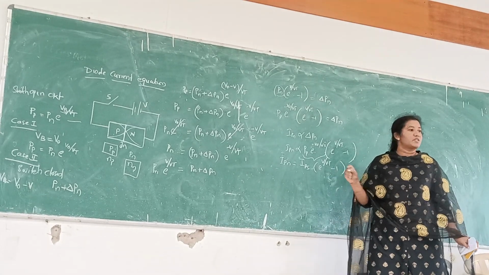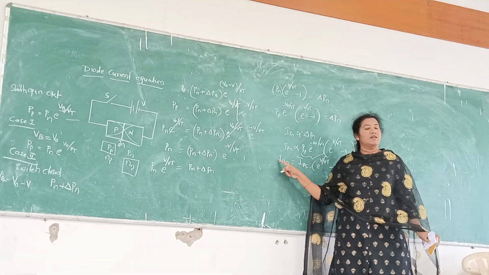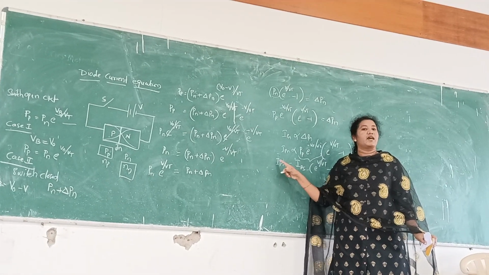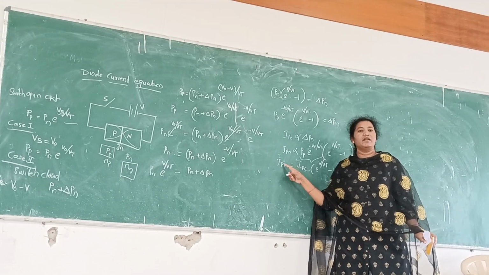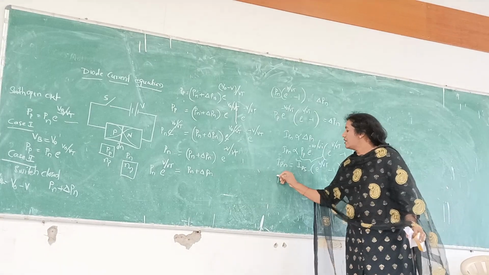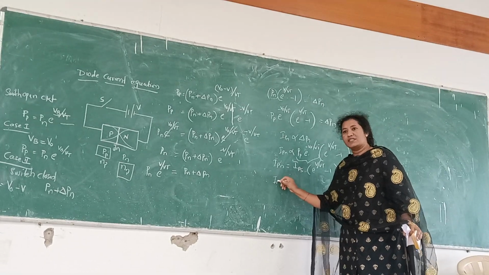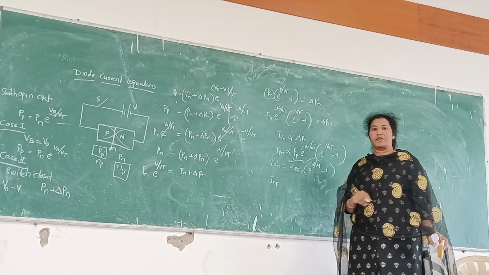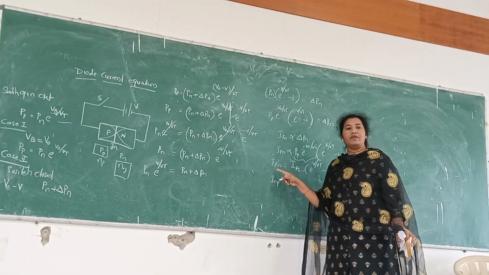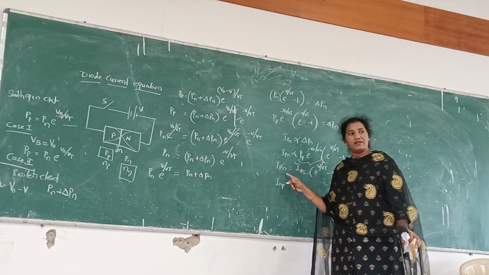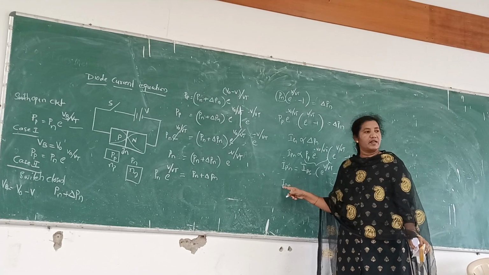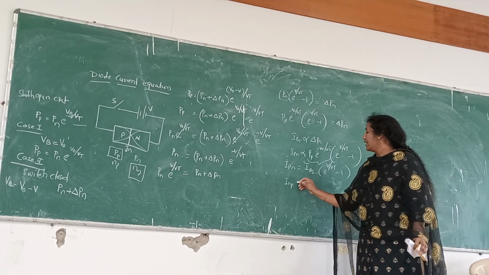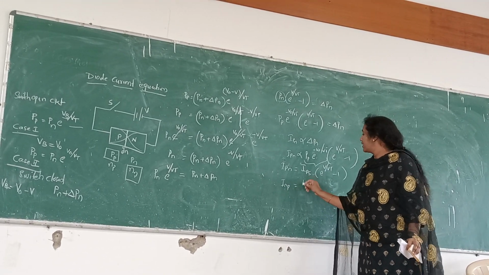If I get the expression for the current due to holes in N side, then I can also write the current due to electrons in P side. Then I can write the current here.